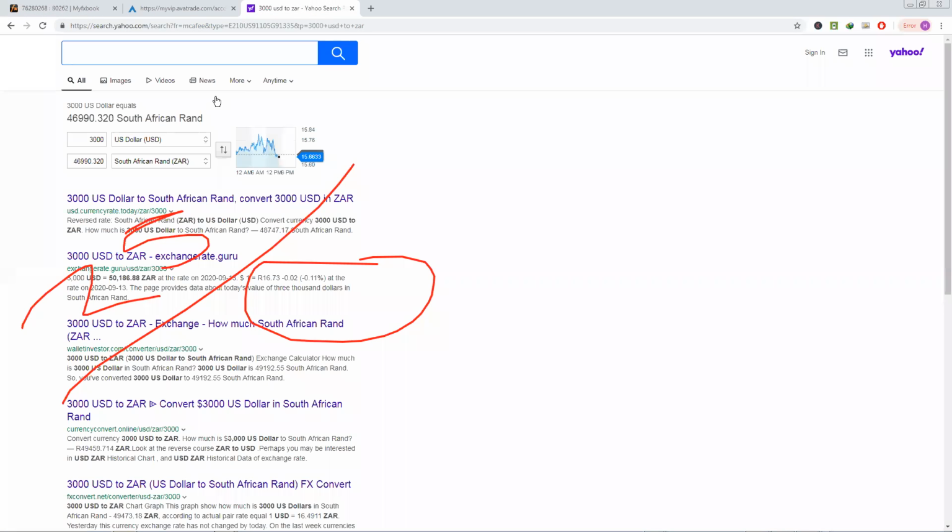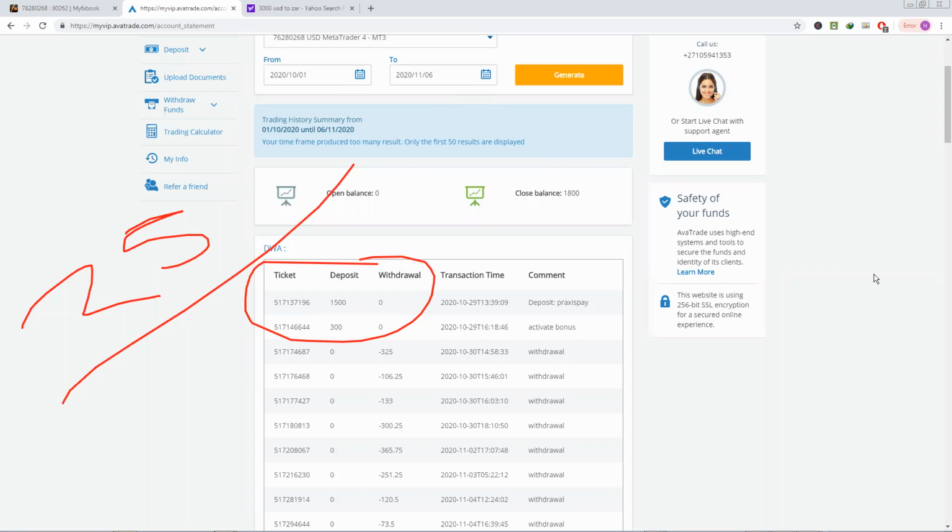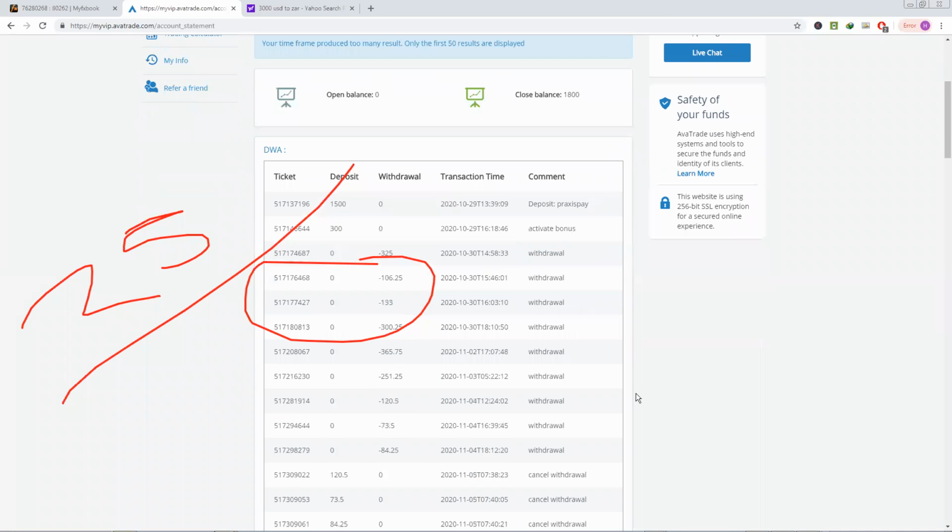Let's just see what is the rate of exchange of that from today. 1,500 is roughly about 23,000, right? So let's see how much money we made. And we're going to work out all the calculations, looking at the statements and so forth, right? So we have this, and then there were 3 withdrawals. As you can see, I think it's this one, two, three.